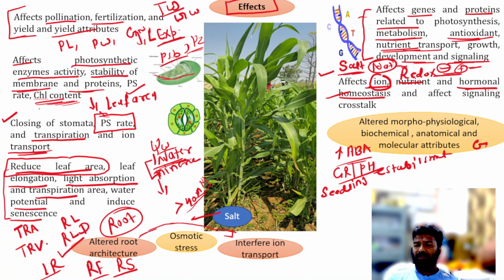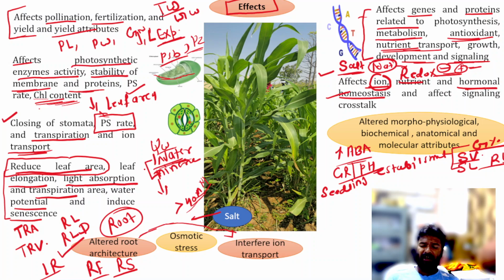It also affects the germination percentage, seedling vigor, shoot length, root length, and many other parameters related to seedling vigor. So ultimately, from this slide, you can say that salinity stress affects the different growth stages from seed germination to vegetative, vegetative to reproductive stage.